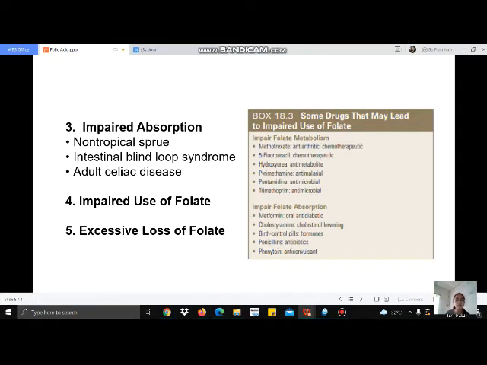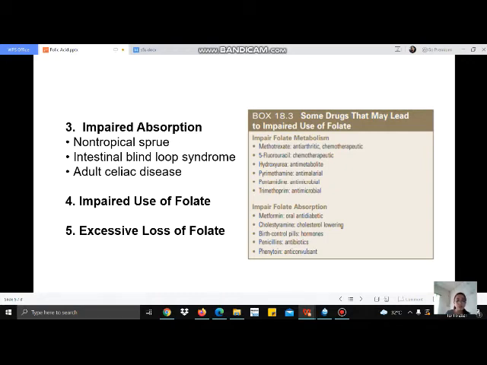Celiac disease, or non-tropical sprue, has been traced to intolerance of gluten in some grains and can be controlled by eliminating wheat, barley, and rye products from the diet. And surgical resection of the small intestine and inflammatory bowel disease can also decrease folate absorption. Then next, we have the impaired use of folate.